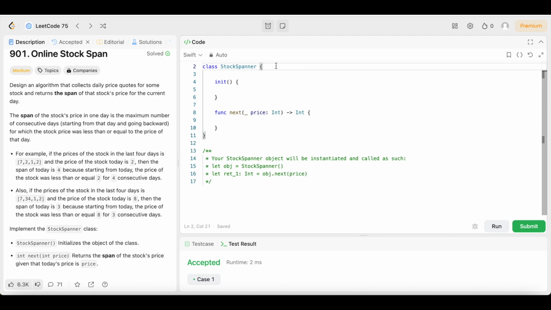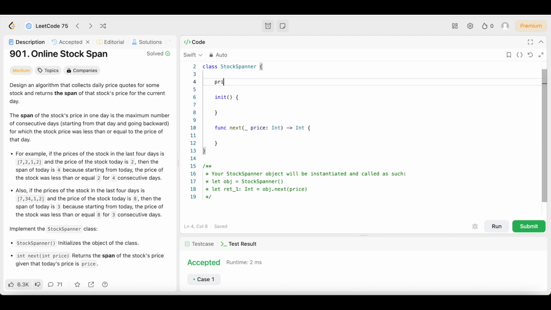The first thing we're going to do is declare a private variable. We're going to say private var stocks. We're going to cast that as an array, so open up your array brackets, then open up your parentheses, guys. First, we're going to put max, and that's going to be an integer. Then a comma, and we're going to put count, and that's going to be an integer as well. Then we are going to initialize it right here, stocks equals a blank array, right? Then we're going to come down here and declare a variable called count. We're going to set that equal to 1.